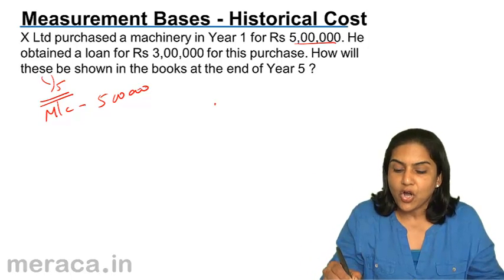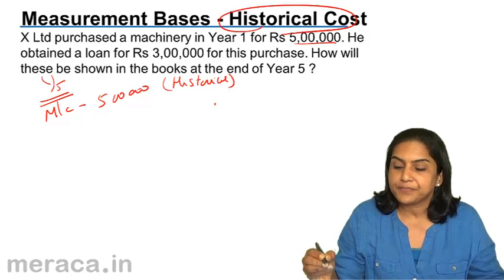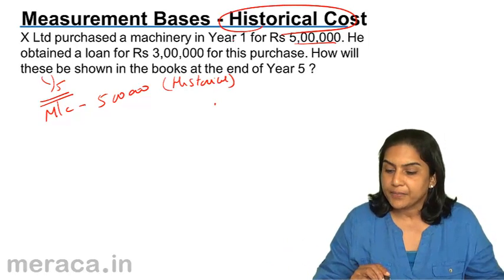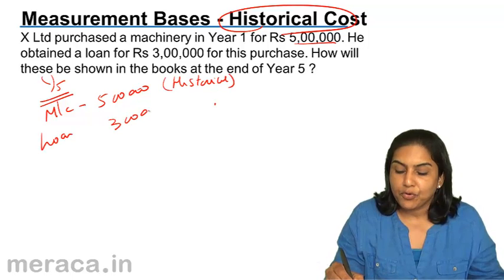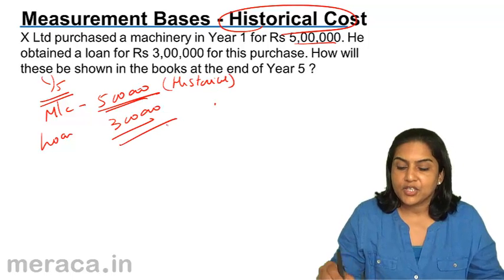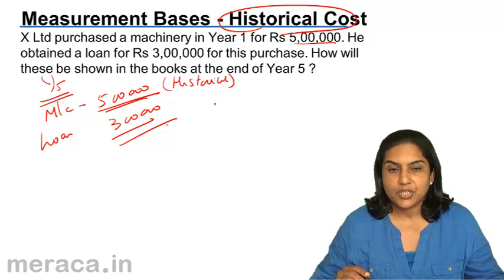Machinery value, the cost, historical cost, actual cost. This is historical cost method. It would be valued at actual cost 5 lakh. And the loan was obtained for 3 lakh. Therefore, loan would be 3 lakh. This would be the position if we were considering historical cost.